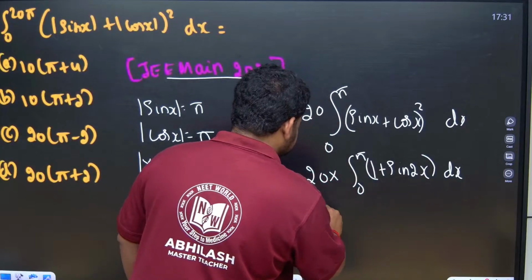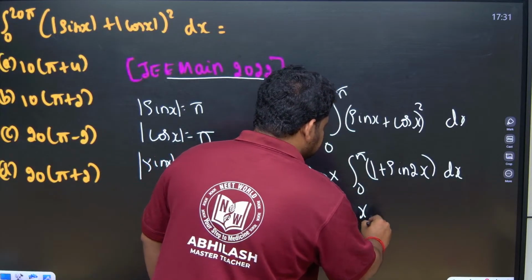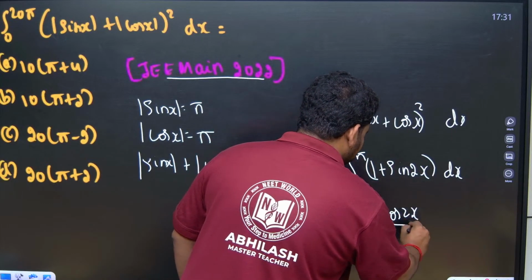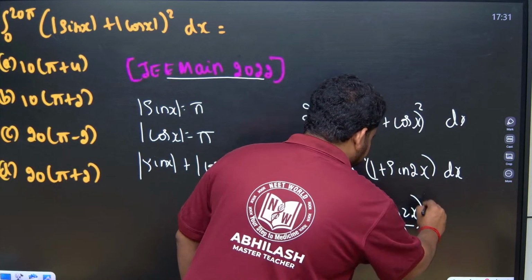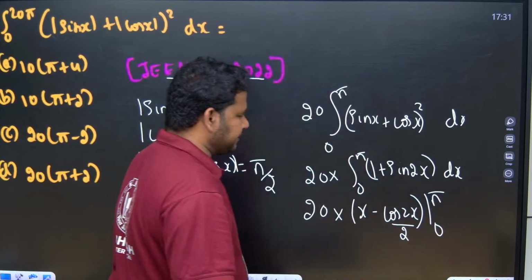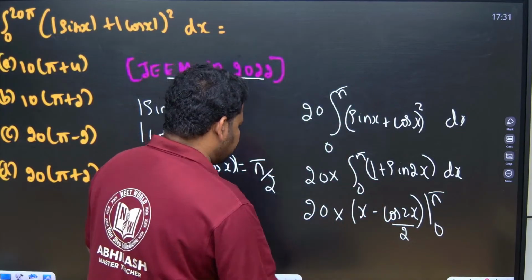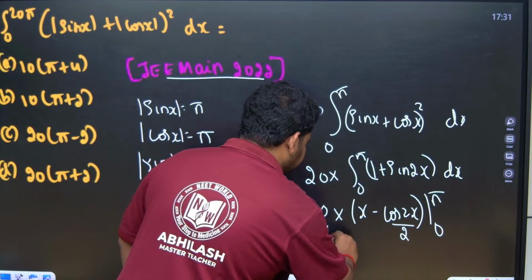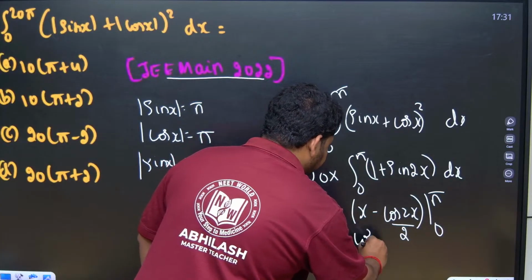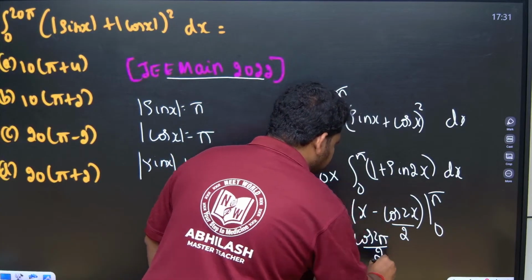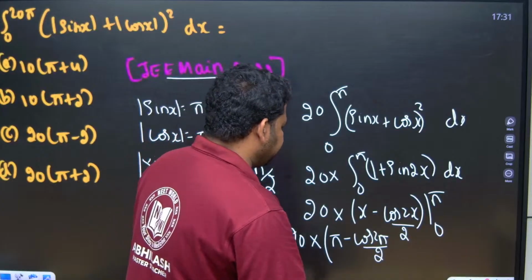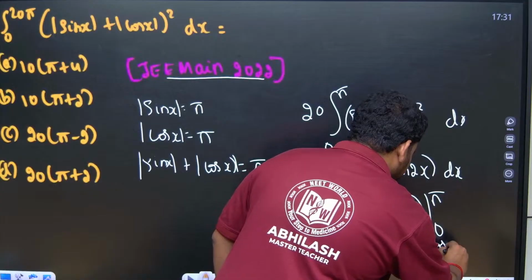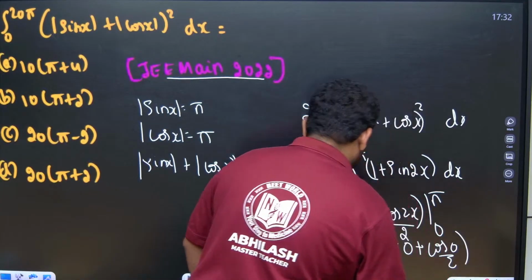If I apply integration here, this will become x, and the integral of sin 2x is minus cos 2x by 2. I have to apply the limits 0 to pi. Now 20 into x is pi minus cos 2 pi by 2, minus 0, minus into minus is plus cos 0 by 2. So this becomes what, friends?